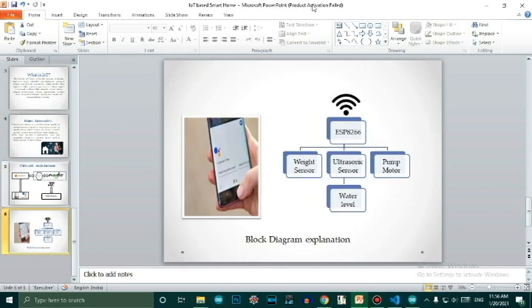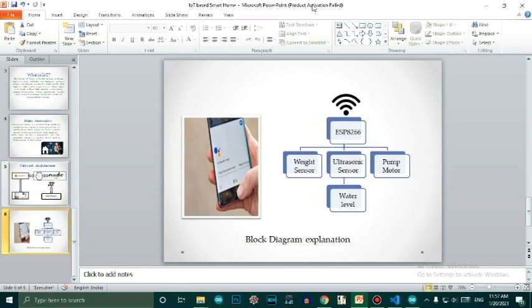Let us see the block diagram of our implemented project. We have a controller ESP8266, then we have a pump motor, an ultrasonic sensor and a weight sensor. The pump motor, as the name implies, pumps the water from the ground to the water tank. It turns on and off according to our command. The next is the ultrasonic sensor. We are using the principle of ultrasonic waves to measure the water level in the tank.